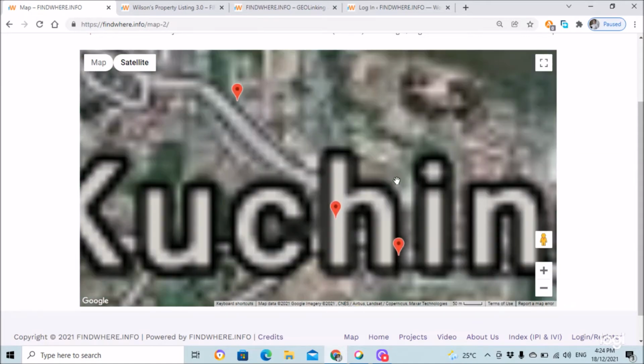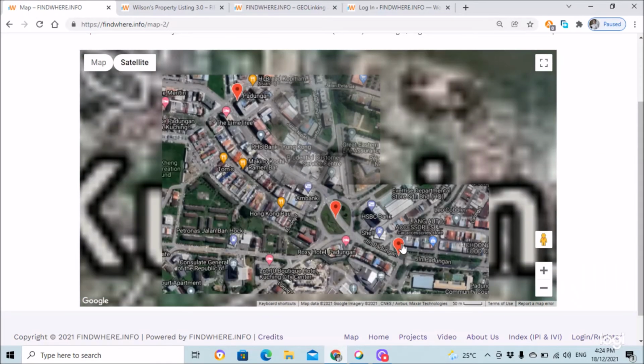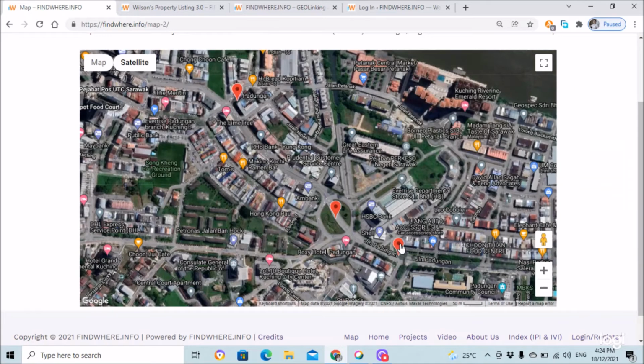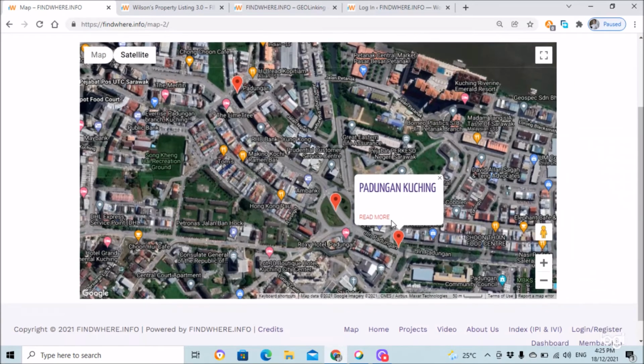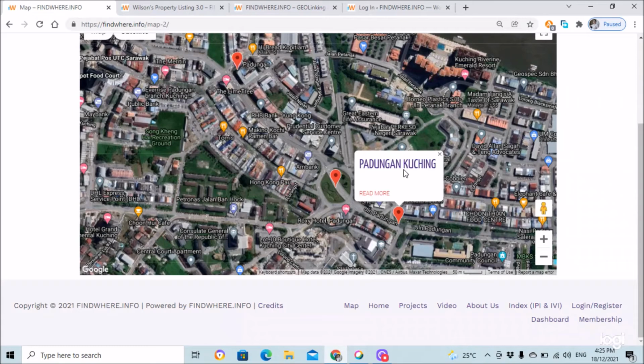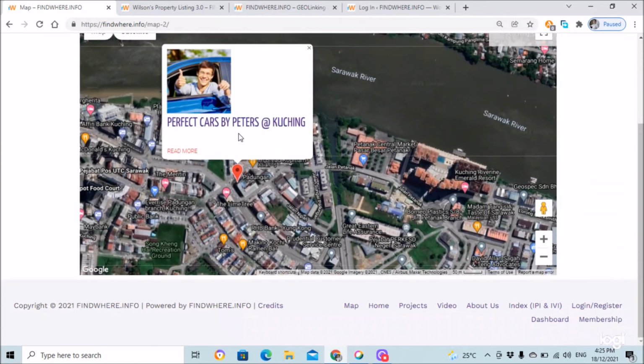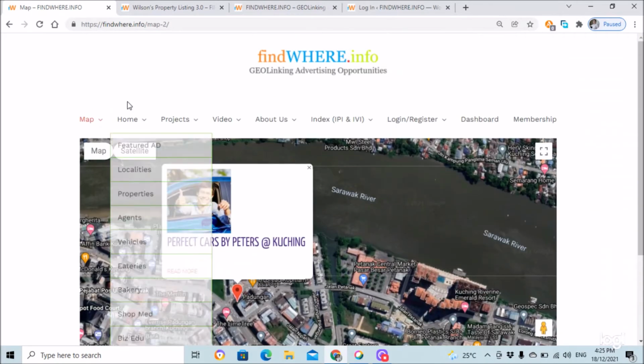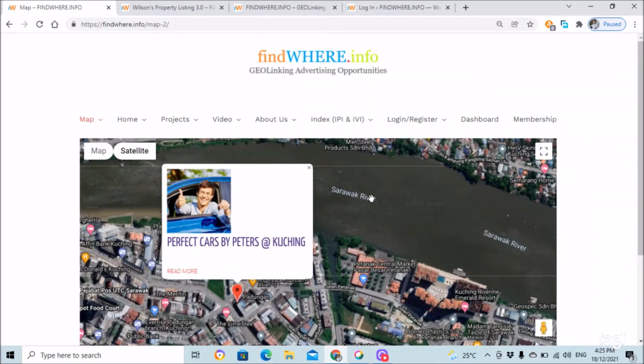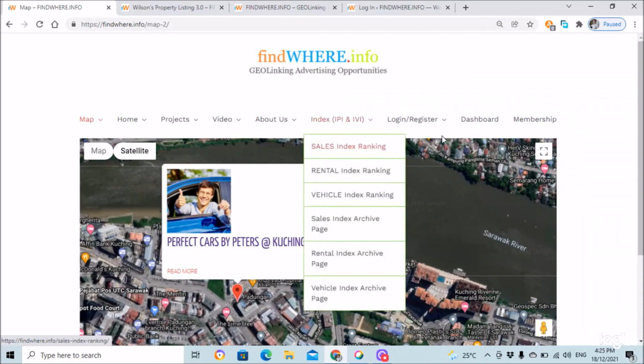This will be the 3 different linkages shown with the map. Read more about Patungan Kuching because that is the region. This is Kuching town. This is one of the car outlets. So by going to this overall map, you can see all the listings inside the website for advertisements that have been inserted into findWHERE.info.